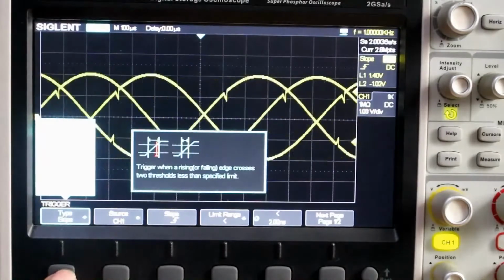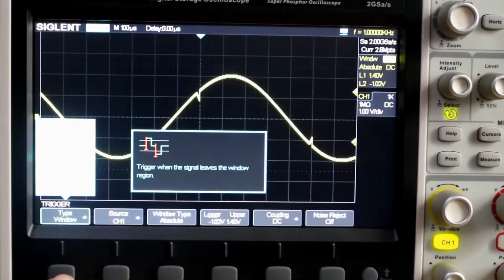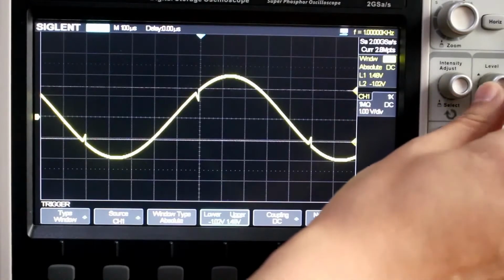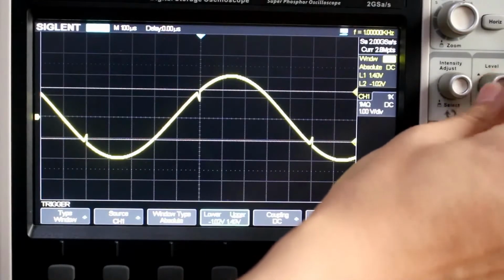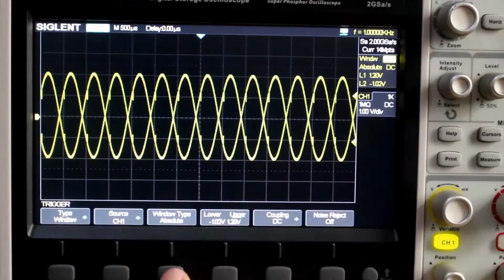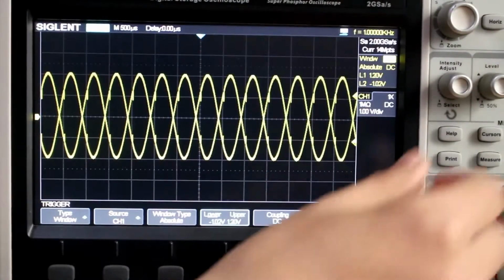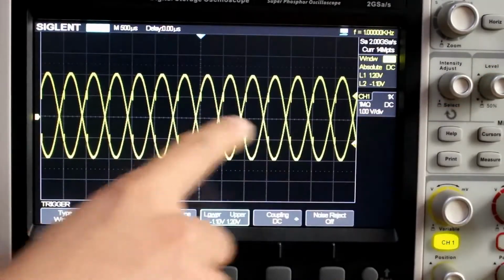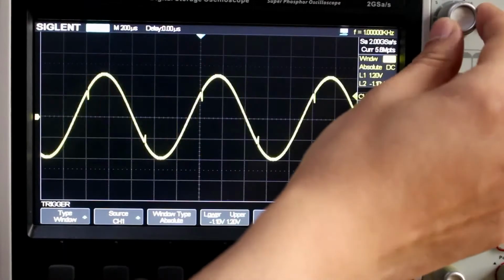We're on edge now. Let's go down to window. Alright, now this will set two horizontal trigger points, which will allow us, we can adjust each of those independently and try to catch the glitch. So we've got one vertical and two horizontal.